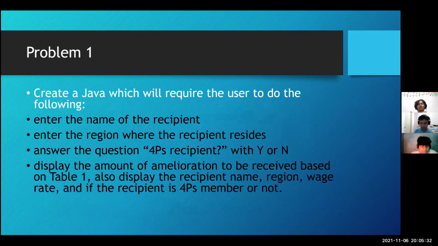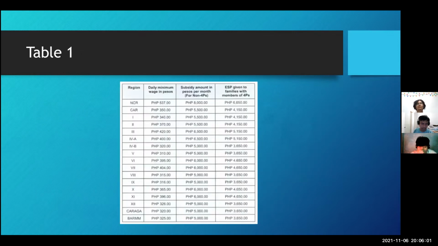Problem 1. Create a Java program which will require the user to do the following. Number 1. Enter the name of the recipient. Number 2. Enter the region where the recipient resides. Number 3. Answer the question for 4Ps recipients with yes or no. Number 4. Display the amount of remuneration to be received based on Table 1. Also display the recipient name, region, wage rate, and if the recipient is a 4Ps member or not. As you can see here, the table consists of region, daily minimum wage, and the amelioration for 4Ps and non-4Ps members.